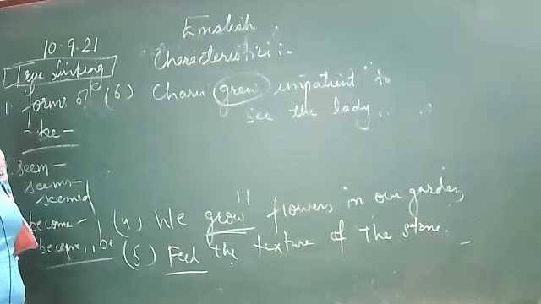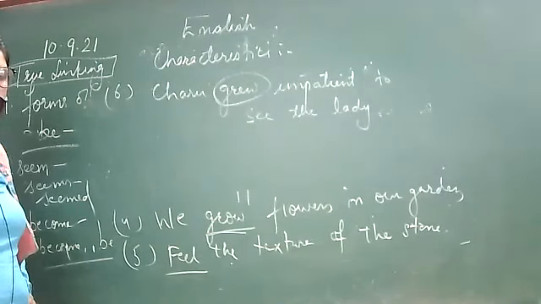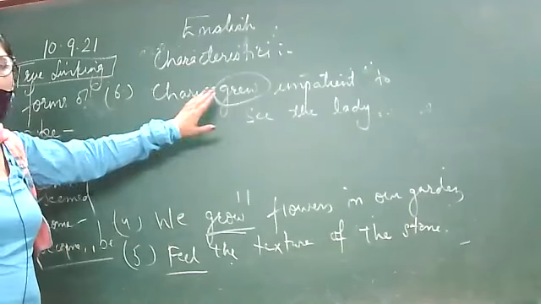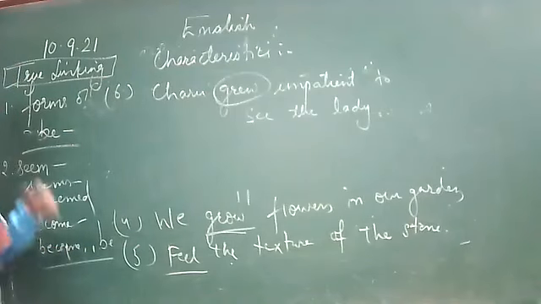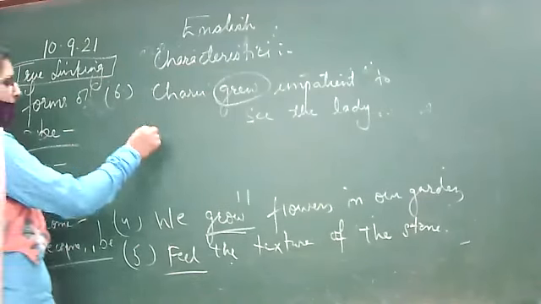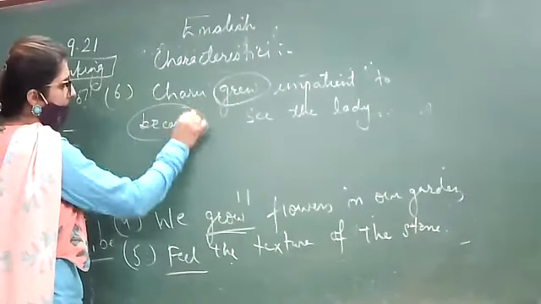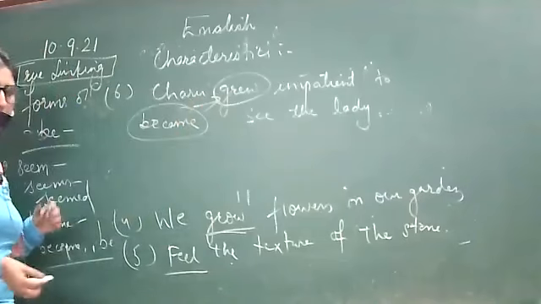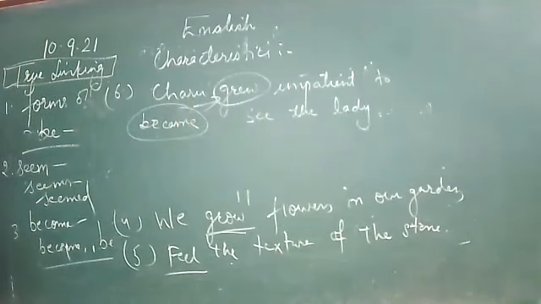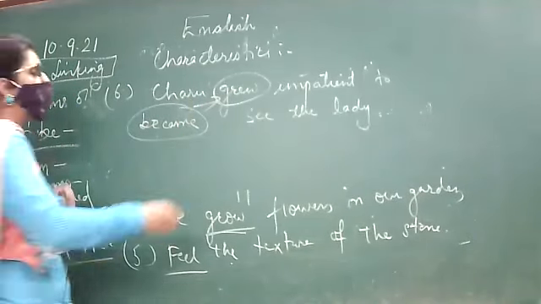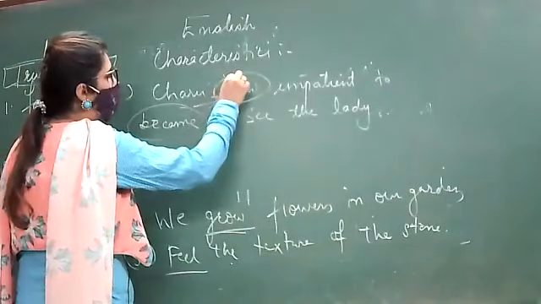Why? Because when we replace it with a true linking verb, Charu seemed impatient to see the lady. Charu became impatient. We replace it with a true linking verb, and it is making meaning. Yes, ma'am, it is a linking verb. Moreover, this is not a verb of action.